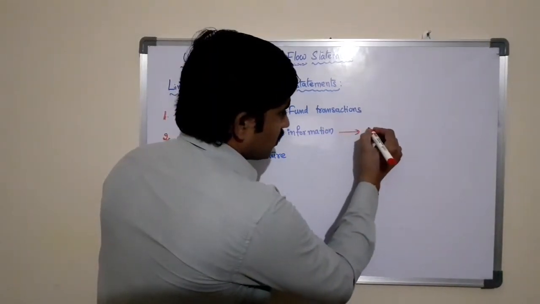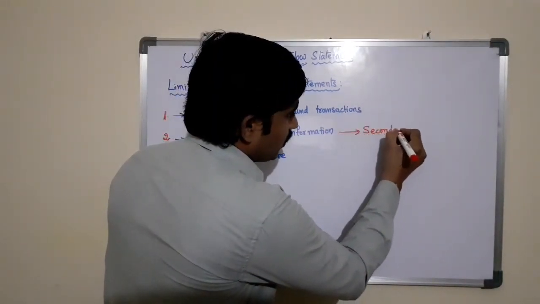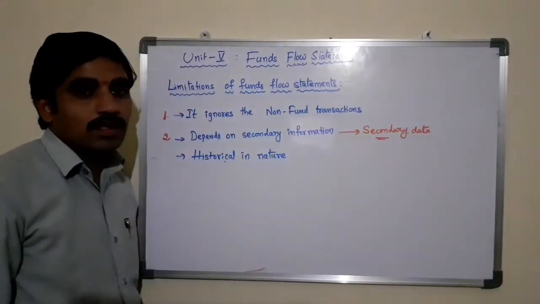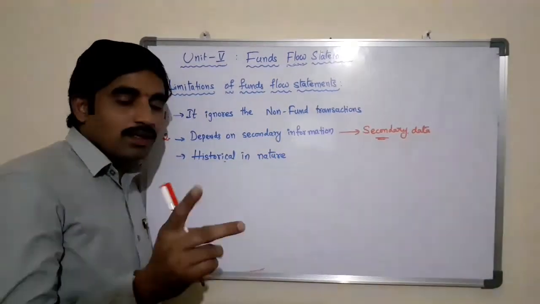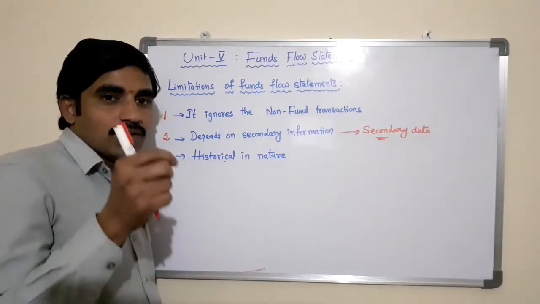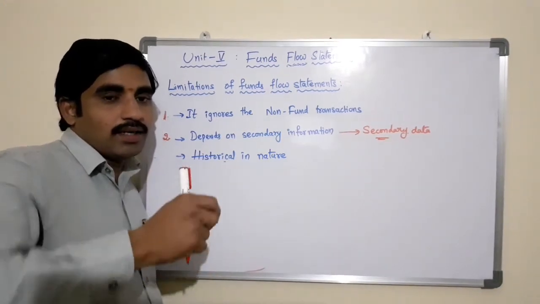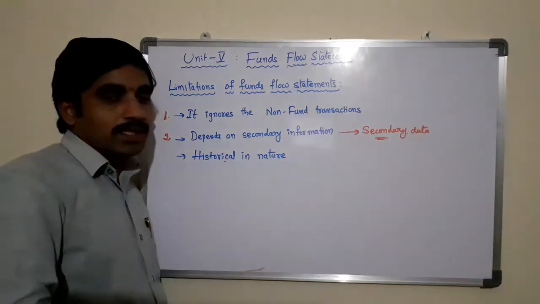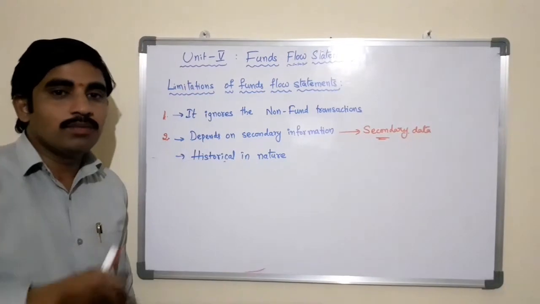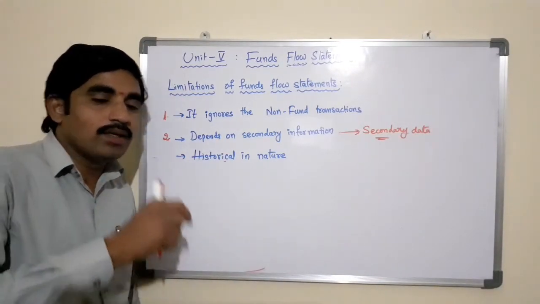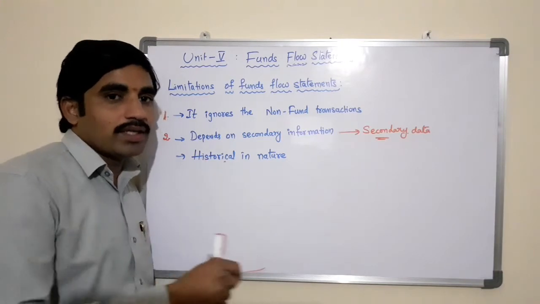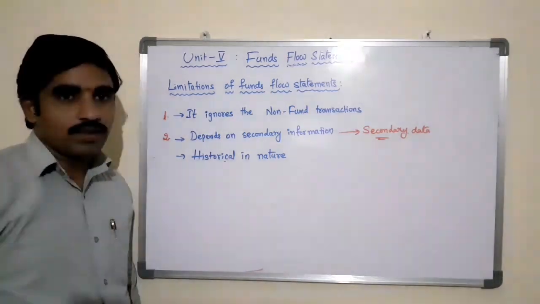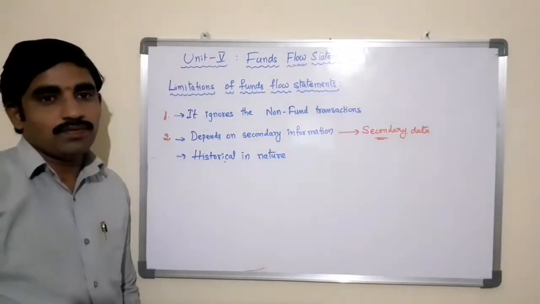So here this funds flow statement is using the secondary data. There are two types of data generally used by these statements: primary data and secondary data. The primary data is the fresh data which cannot be used anywhere else, whereas the secondary data is the data already available in the published books, already available in the books of accounts, already available in the records of the business. That data is used by the funds flow statement. This is one of the limitations of funds flow statement.